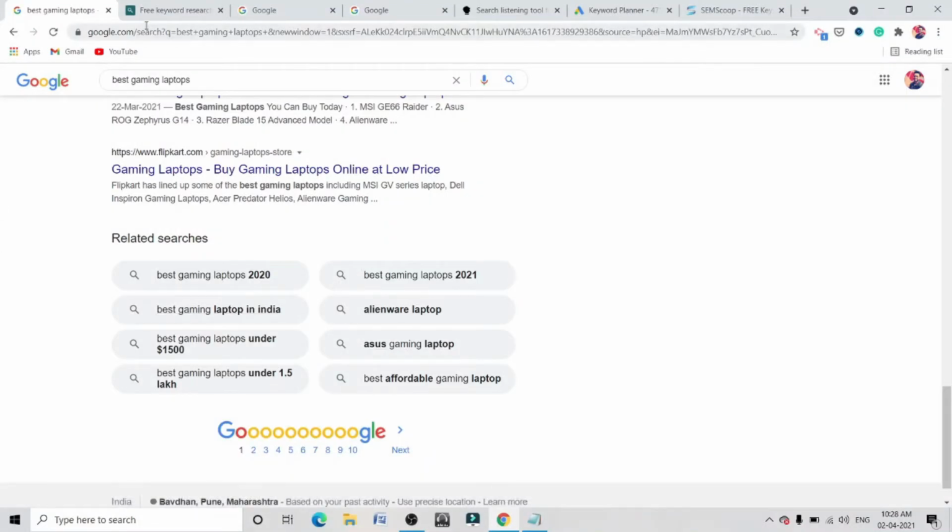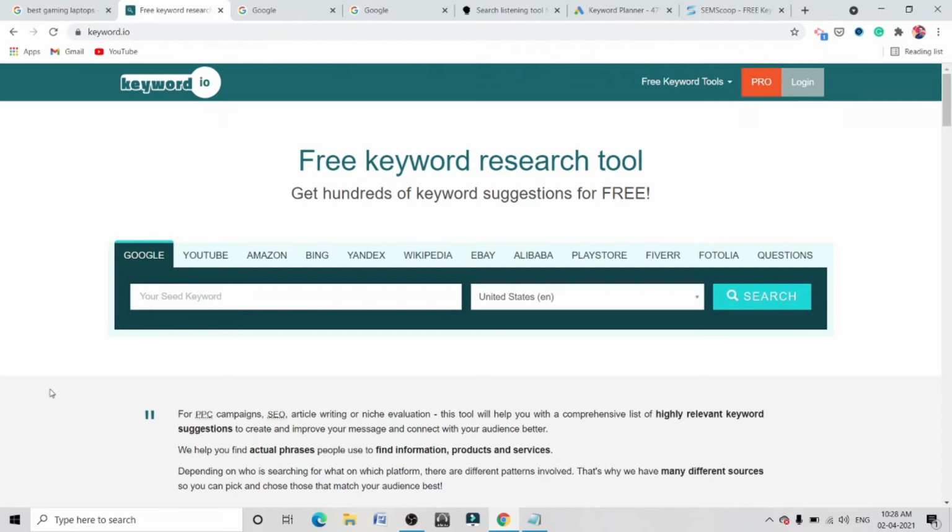Now we will see how you can find keywords with a free keyword research tool called Keyword.io. Let's see. Keyword.io is a free keyword research tool. With Keyword.io, you can find keywords from different sources such as Google, YouTube, Amazon, and you can even find the keywords for your Play Store app if you are an app developer and you want to know the keywords for a specific app. Alright, so let's start.